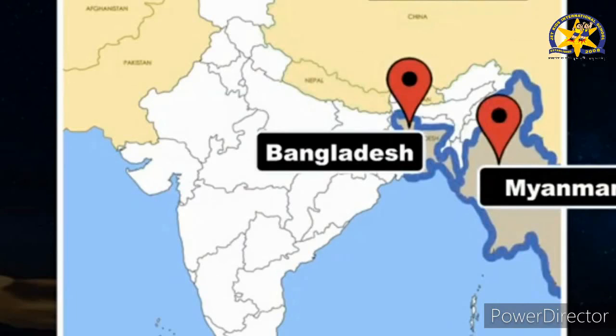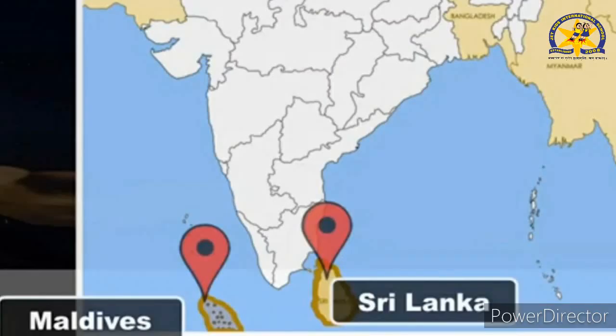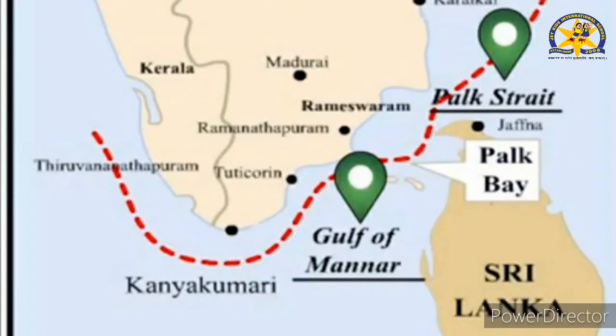Our southern neighbors across the sea are two island countries, namely Sri Lanka and the Maldives. Sri Lanka is separated from India by a narrow channel of sea formed by the Palk Strait and the Gulf of Mannar, while the Maldives Islands are situated south of the Lakshadweep Islands.